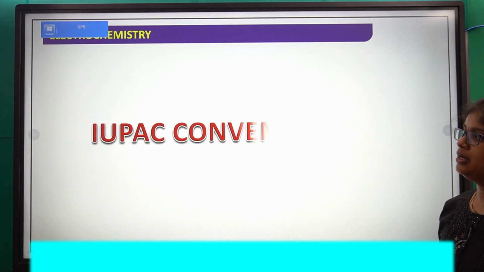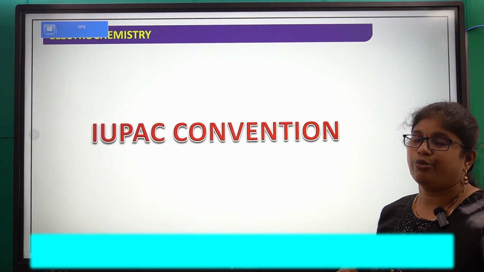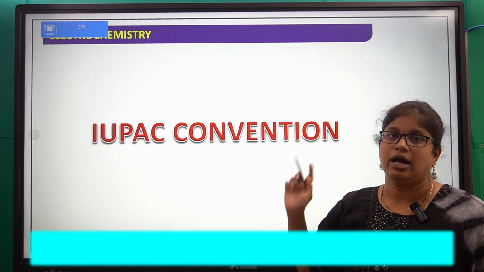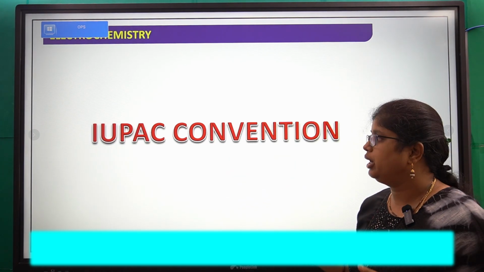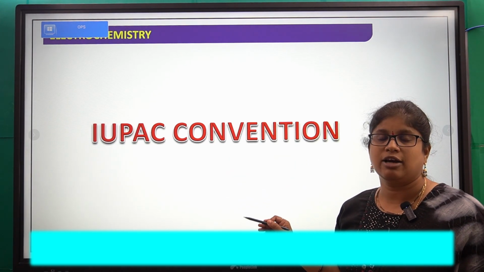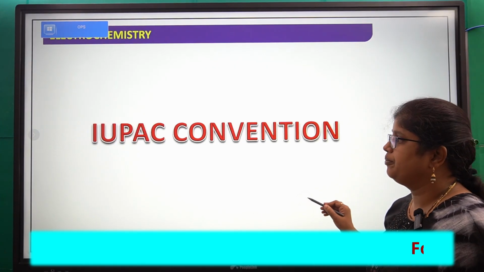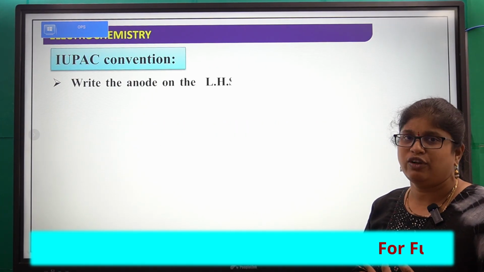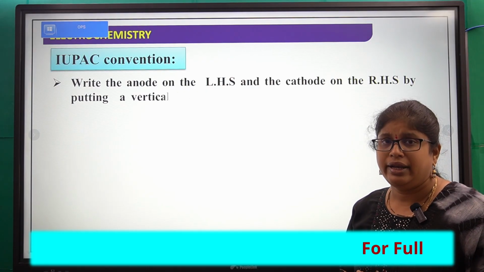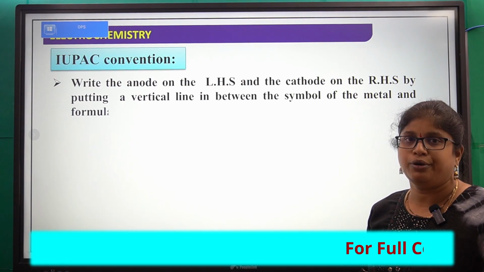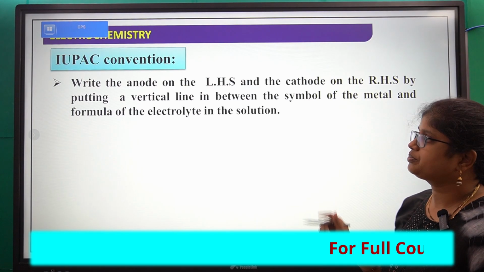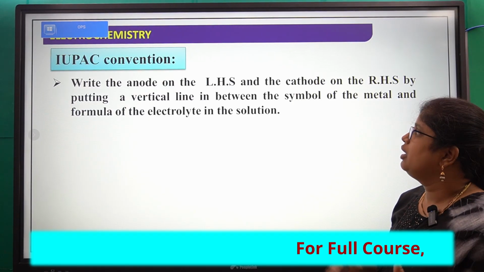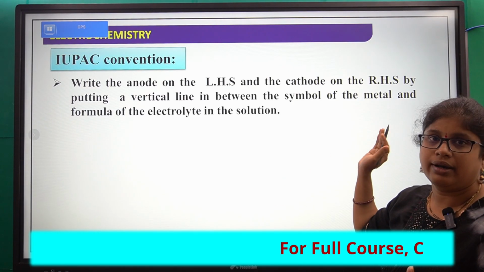Next, now we will see how we represent that Daniell cell based on the IUPAC convention. What is the full form of IUPAC? International Union of Pure and Applied Chemistry. Write the anode on the left hand side and the cathode on the right hand side.